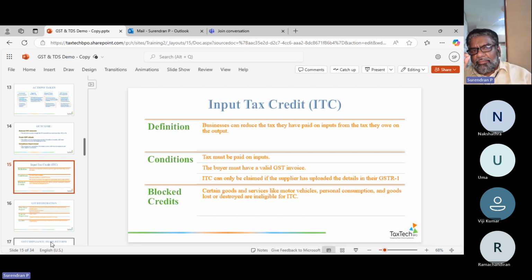Each number has a clause. Each number will have a subcategory. Each subcategory will have further defined categories. So, sir, you might ask me, Suren sir, should I know all those things? It's better you know. But we will automate you, right? We will give you a shortcut system to understand.